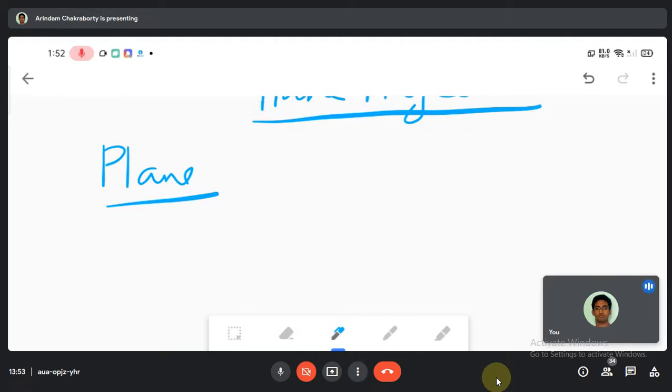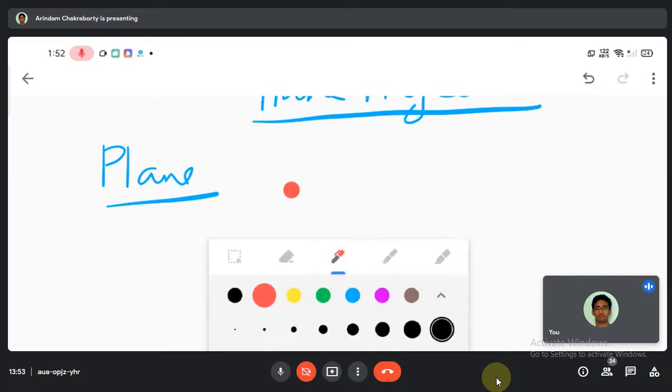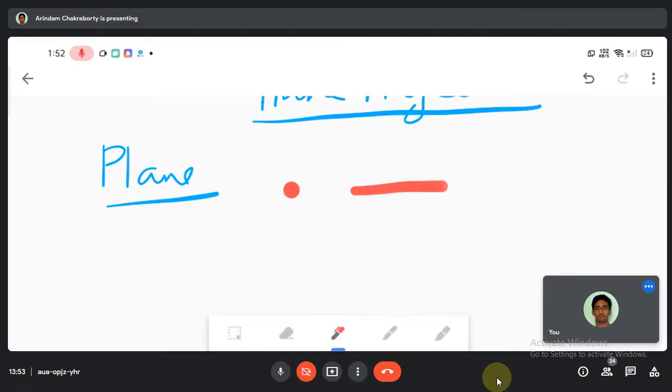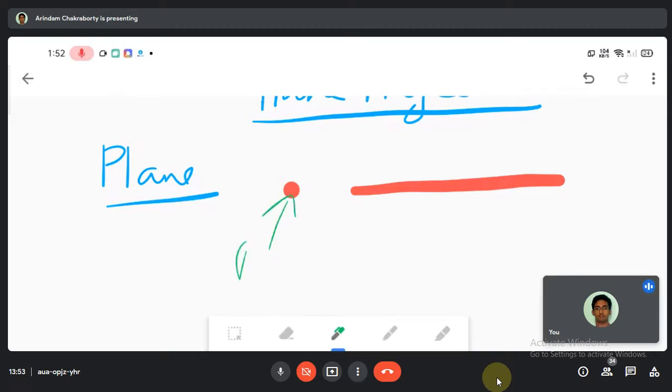Now, how can you understand it? We know this is termed a point, and this is a line. Let us write it: this is a point, P-O-I-N-T, and this is a line. When you join a number of lines, the minimum number of lines should be 3, then it becomes a plane.